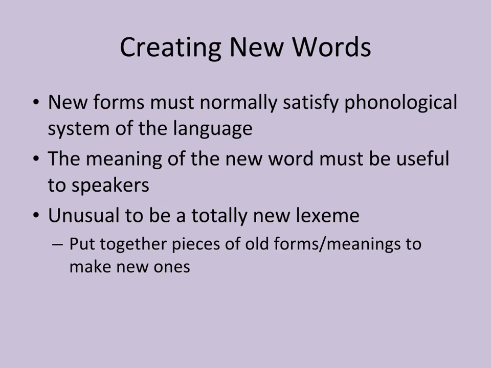However, when they say business in French, they're going to say it according to the phonological system of French, not English. So business becomes business. The meaning of the new word must be useful to speakers. That's another key concept to remember when we're talking about new words. And it's unusual to be a totally new lexeme.